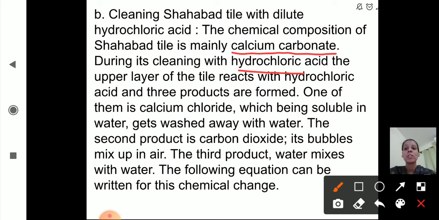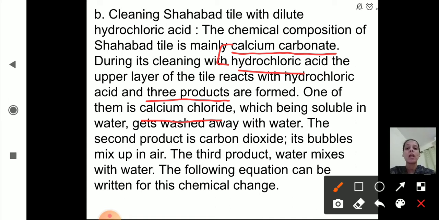the tile reacts with hydrochloric acid and three products are formed. The reactants are calcium carbonate and hydrochloric acid, and in this reaction we are getting three products. One of them is calcium chloride, which being soluble in water gets washed away with water.